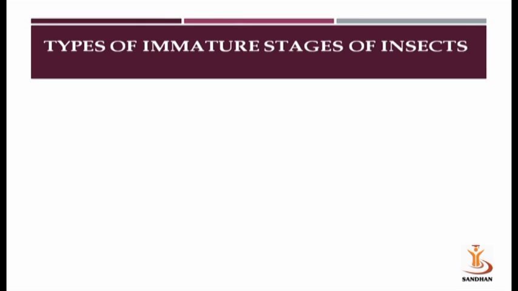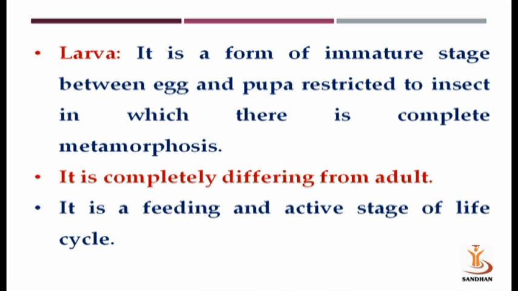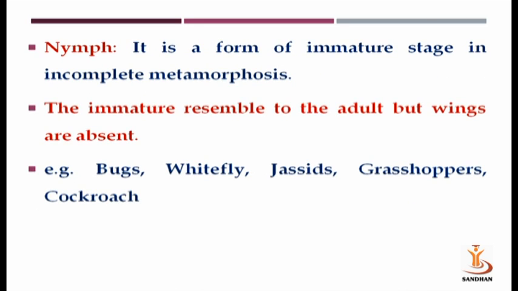So before going to the next type of metamorphosis, we should know which are the different types of immature stages, which are the different types of larva and which are the different types of pupa. So larva is a type of immature stage between egg and pupa, restricted to insects in which there is complete metamorphosis. It is completely different from the adult. It is a feeding and active stage of the life cycle of complete metamorphosis.